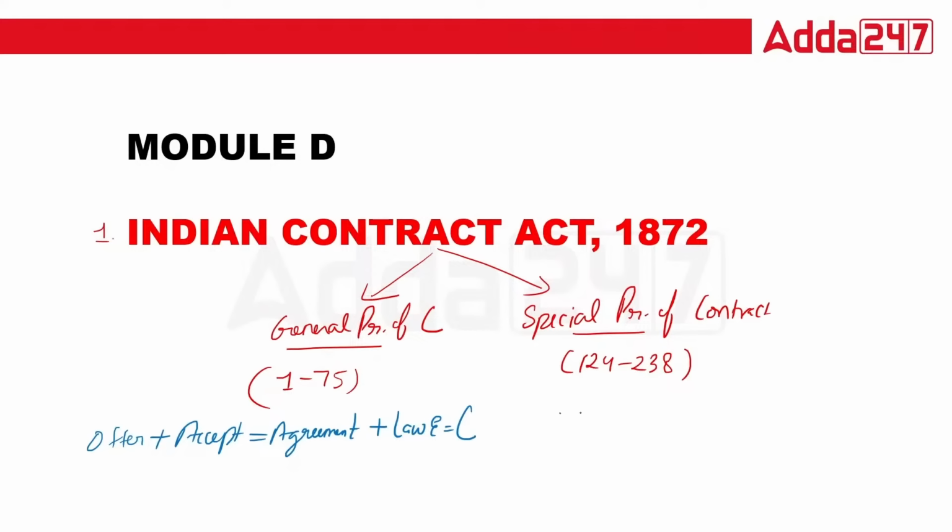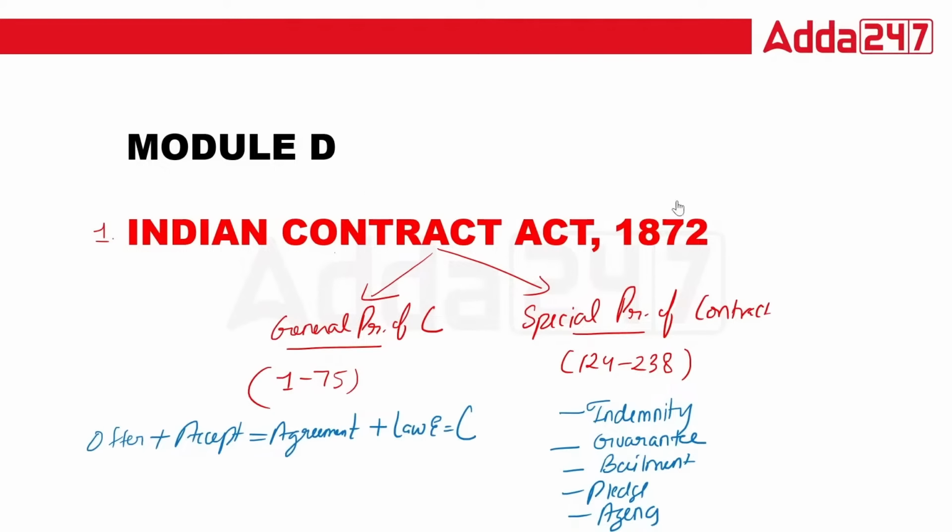In the Special Principle of Contract, we have indemnity, guarantee, bailment, pledge, and the contract of agency. This is what we have to study in the Special Principle of Contract, okay?